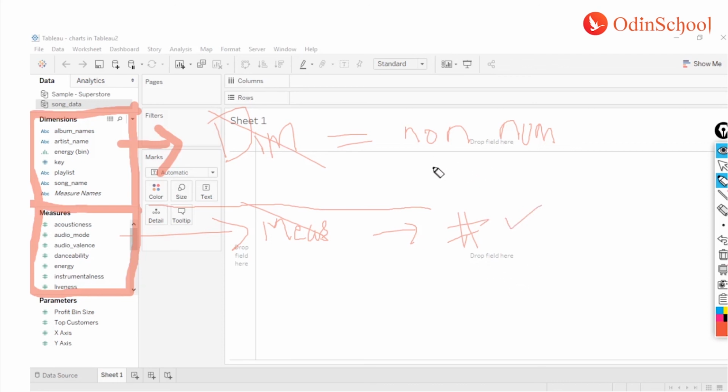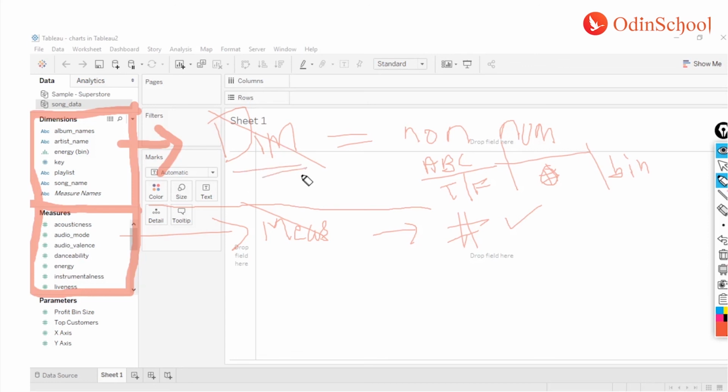All your non-numeric data, for example a text column, or a binary column which comes as true or false, or a column like location, which is indicated by the globe symbol, or bins, hierarchies and groups, which are represented with a paperclip symbol. Anything which is non-numerical in nature is your dimension, right?